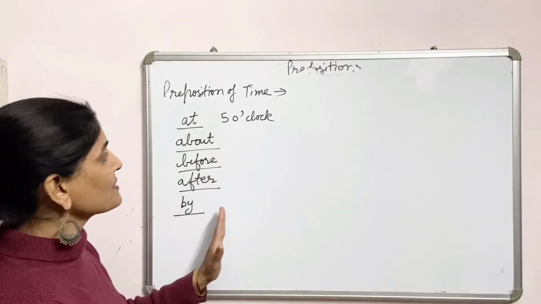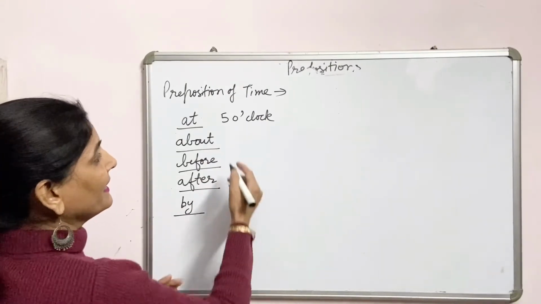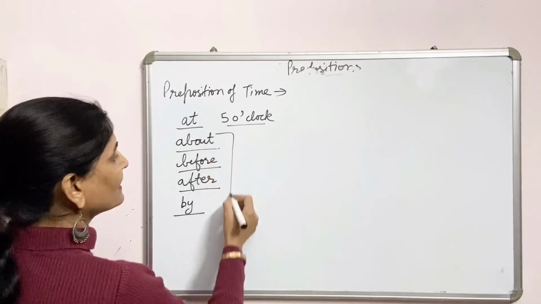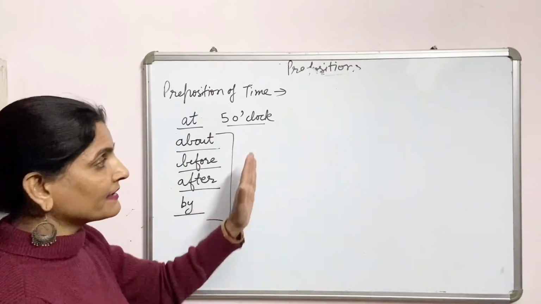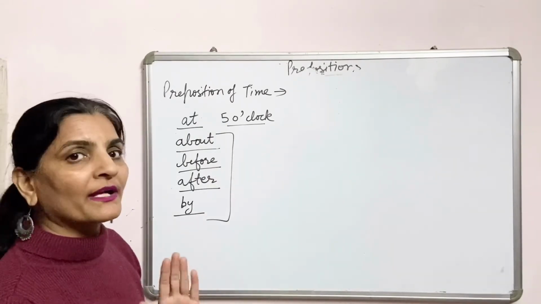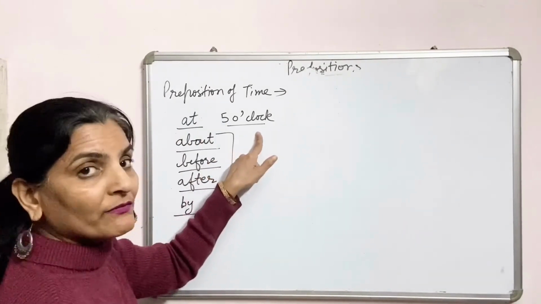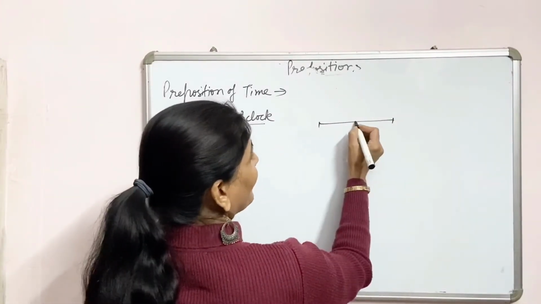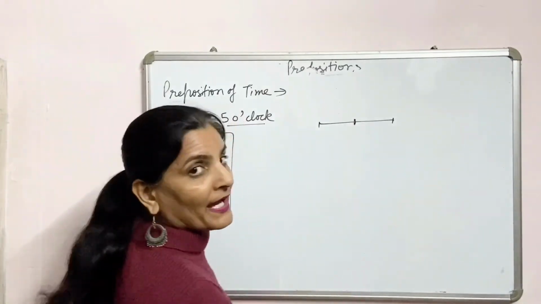These are used with time, and if we take 5 o'clock with all these prepositions, let us understand how we can use it. At 5 o'clock: this is a point and it is 5 o'clock.